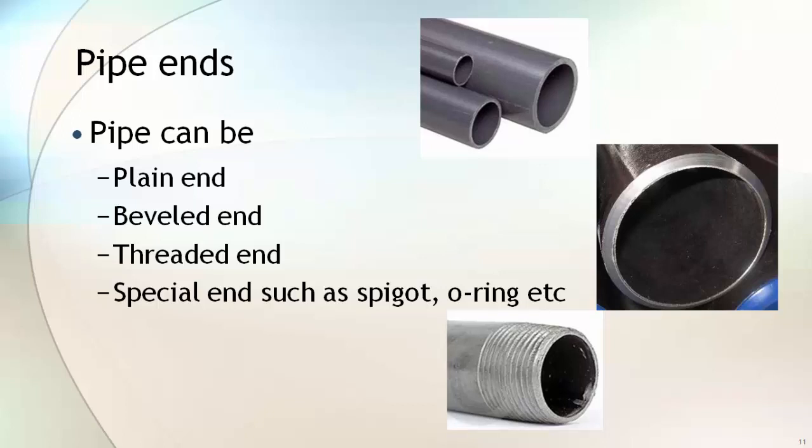Pipe can be manufactured in different types of ends, such as plain end, bevel end and threaded end. Depending on the type of welding, this end is selected. For socket type, plain end pipe is used. For butt welded, bevel end pipe is used. And for threaded connection, threaded end pipe is used. There are special ends such as socket and spigot with O-ring type of gasket also available.